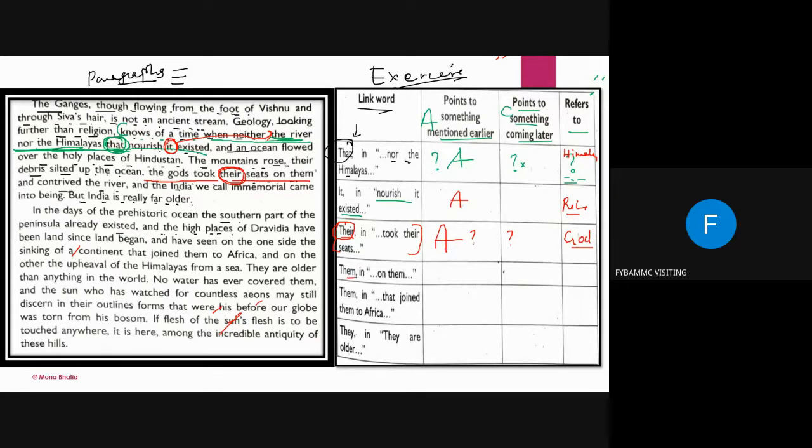Now the word them. On them. It's in the same sentence. I'll change the color so that you understand. See, here is them. This is them. On them. Now for whom has this them been used? You have to tell me. The mountain rose, their debris silted up on the ocean. The gods took their seats on them. What is this them? If we don't use them, then which word would we have to put here?